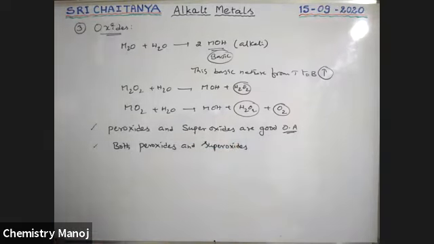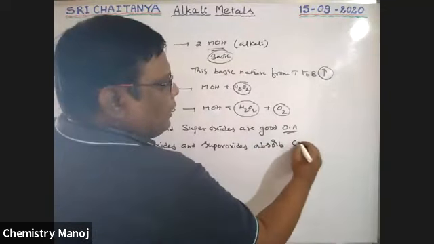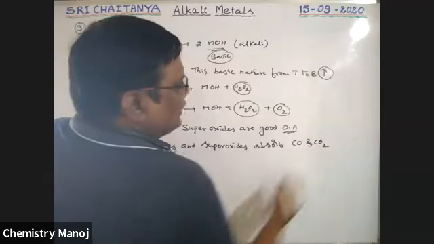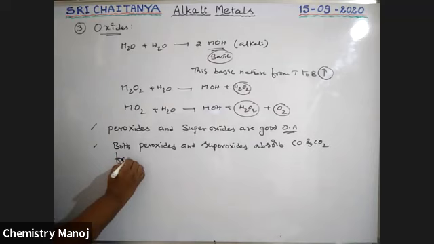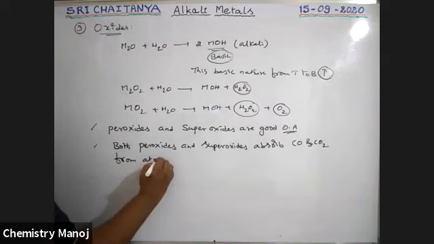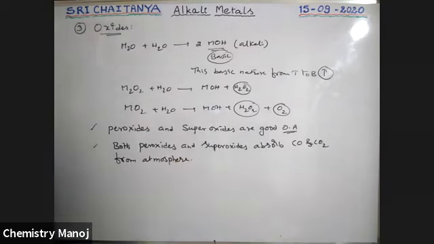Both peroxides and superoxides absorb carbon monoxide and carbon dioxide from the atmosphere, boys.